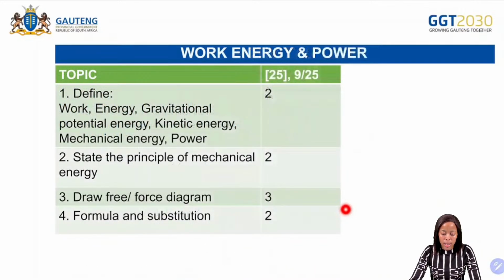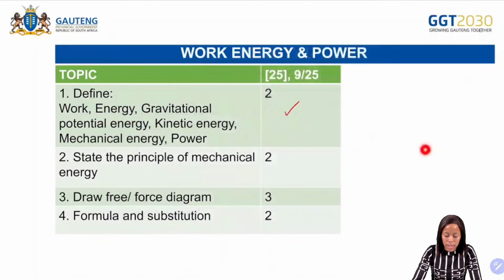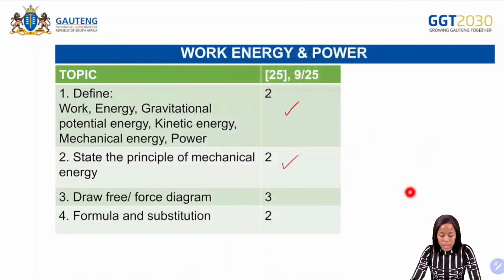Next one, we have work, energy, and power. So again, 2 marks for the definitions. So those are the definitions that you have in terms of the examination guideline. And then you need to state the principle of mechanical energy there. Then draw a free body or a force diagram, and then we also have what? We also have the formula and the substitution.